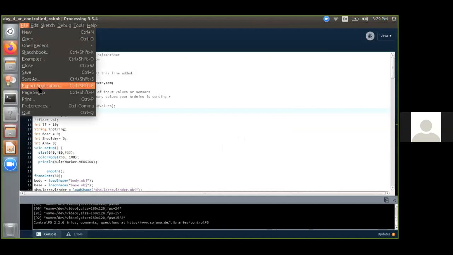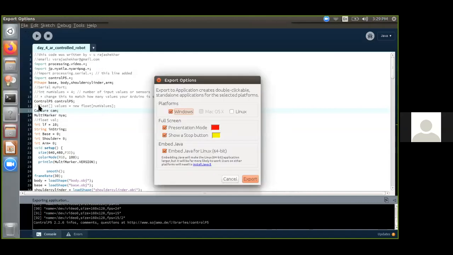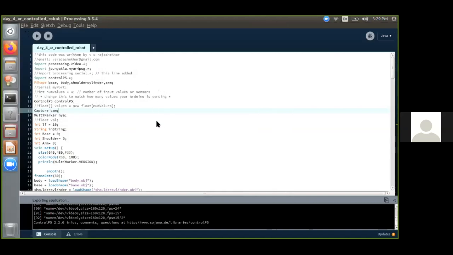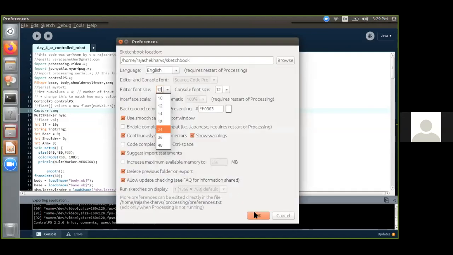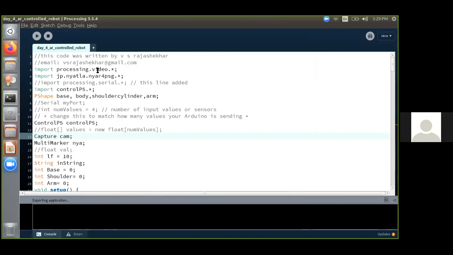Okay, now I'll start explaining what the program is about. import processing.video means that you are importing the video library of Processing. Then you are importing the NyAR4psg library. This is the AR, that is, augmented reality library, which we will be using further.